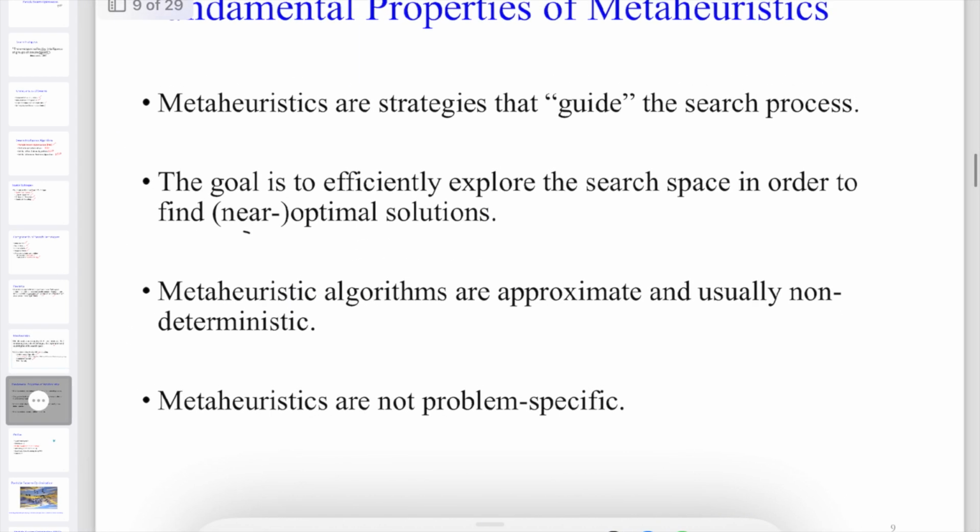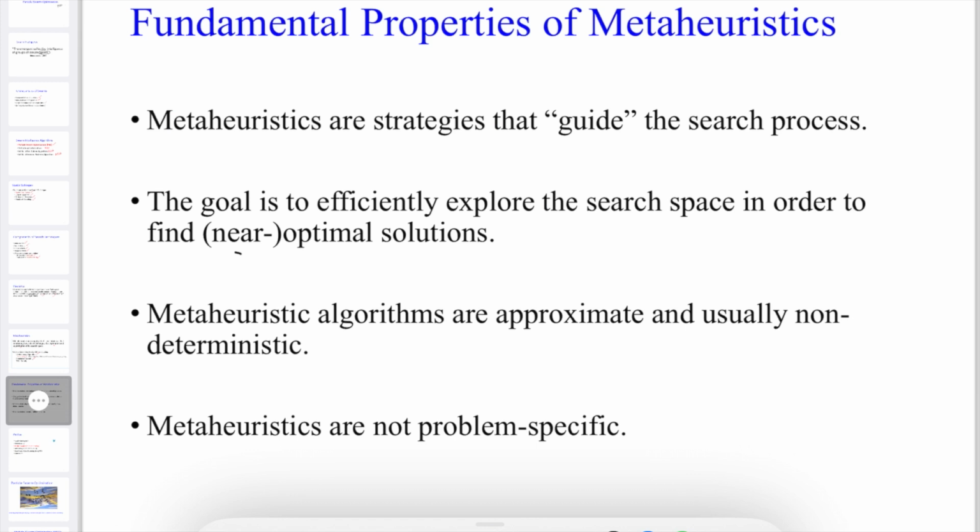So the fundamental properties of metaheuristics: metaheuristics are strategies that guide the search process for finding a good solution. The goal is to efficiently explore the search space in order to find a near optimal solution, not an optimal solution, but a near optimal solution. Usually metaheuristic algorithms are approximate and non-deterministic. They are generally randomized and only approximate.